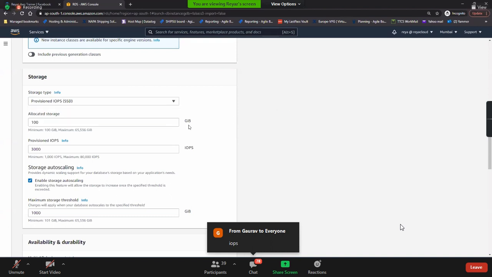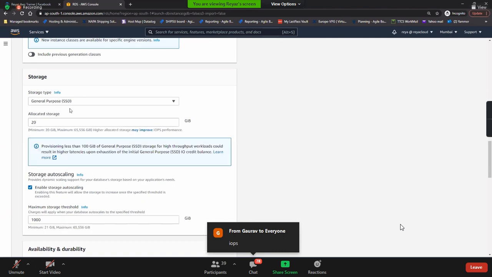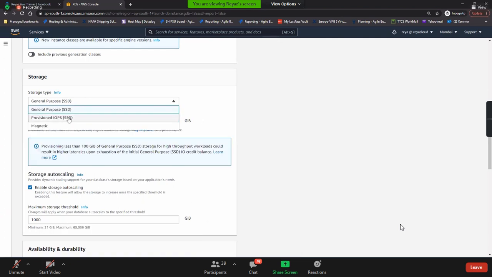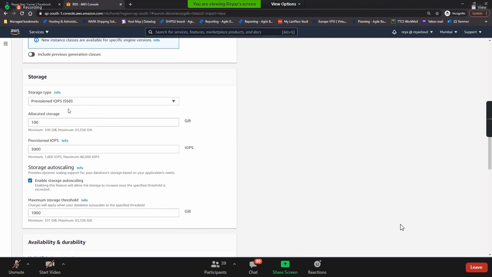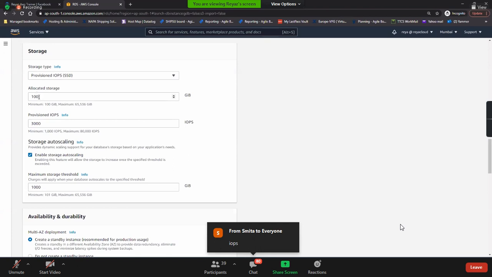It's completely dependent upon your requirement. So for now, I'm going for the GP2, okay, it's on production. I'll go with the IOPS and allocated storage. I have given 100 GB. What is the maximum size? 64 terabyte, 65,000 GB. All right. So you can give it. And how much IOPS that you need, you mention it here.